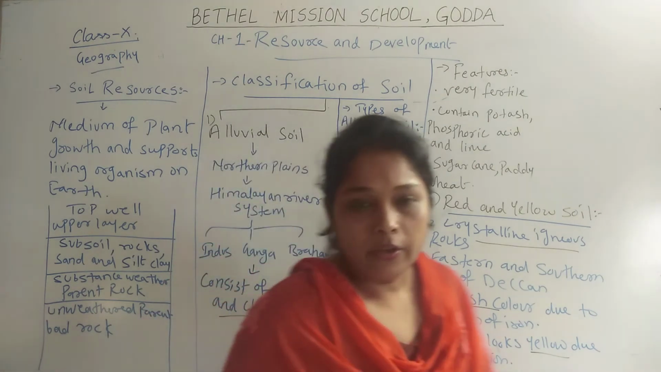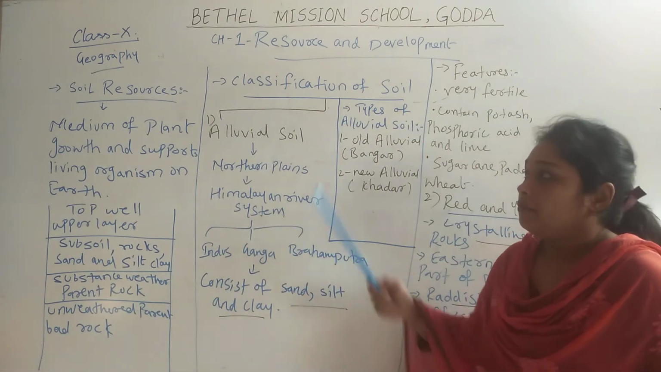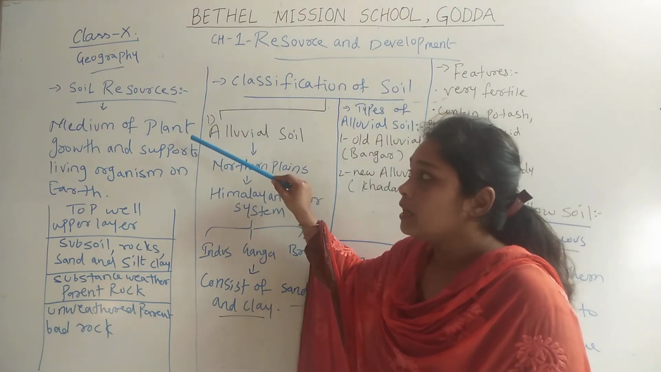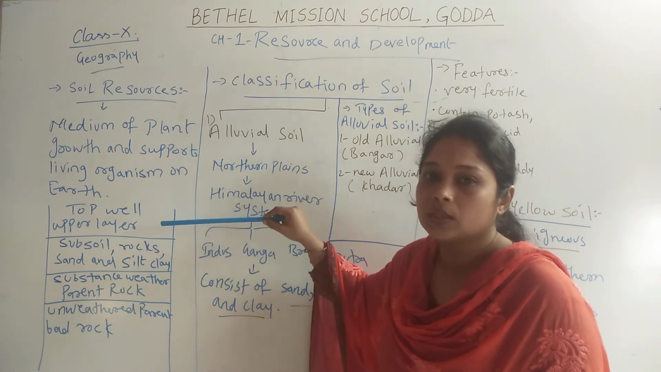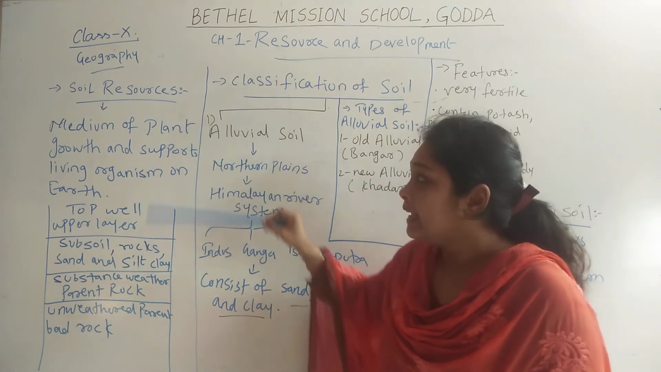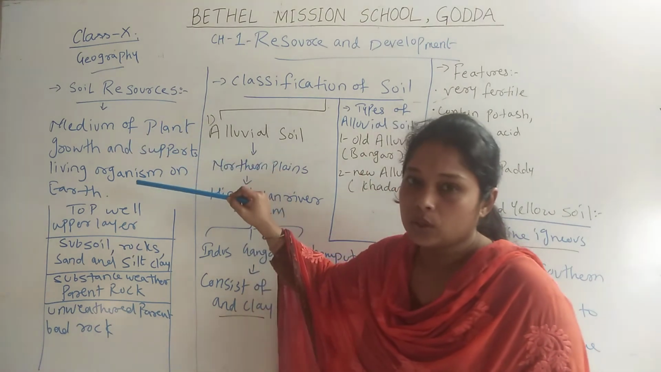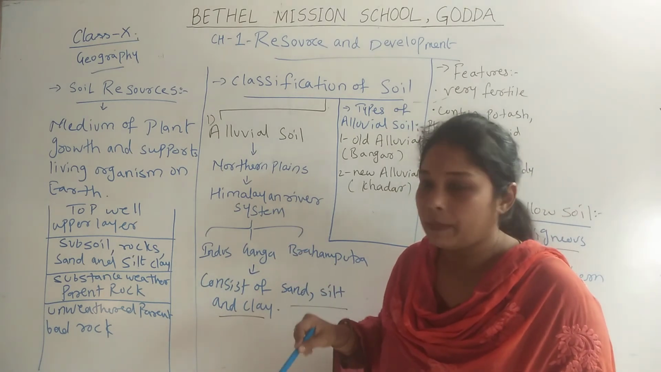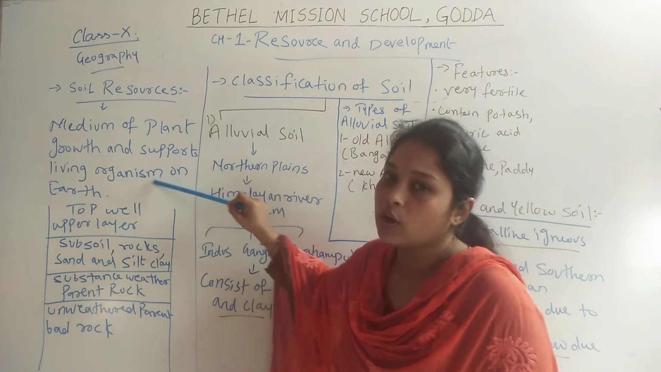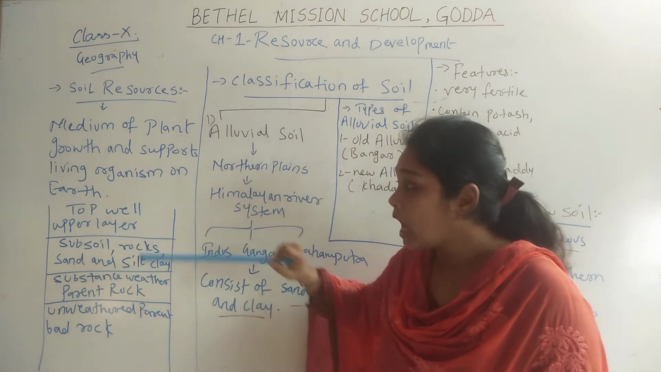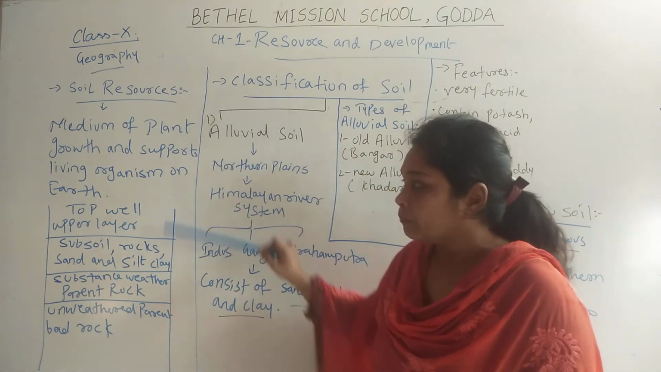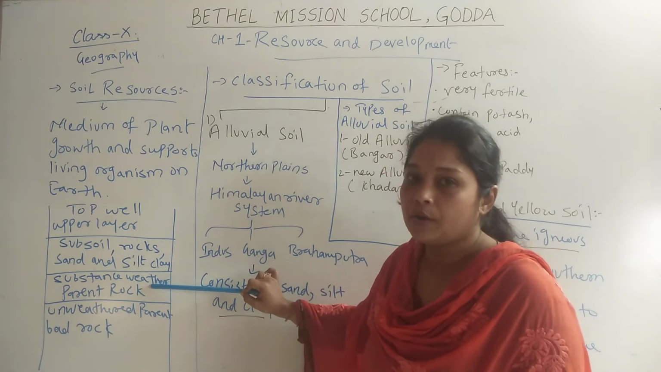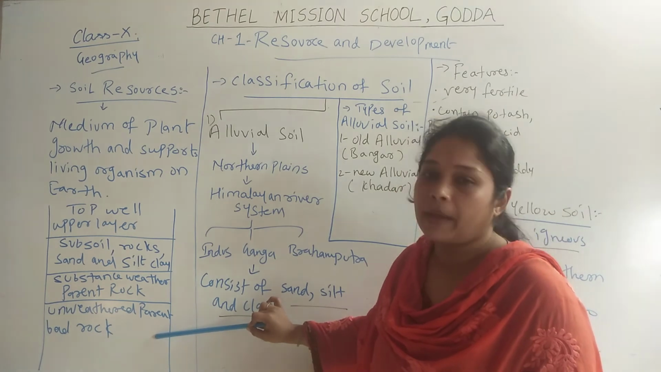So over here we can once again revise. We have learned about soil resources in this video. Soil is a resource because it is a medium of plant growth. Plants can be grown in different kinds of soil. Land requires soil to grow plants, and it also supports small living organisms on earth. And it has 4 layers: topsoil, sand and silt clay, third layer substratum of weathered parent rock, and fourth layer unweathered parent bedrock.